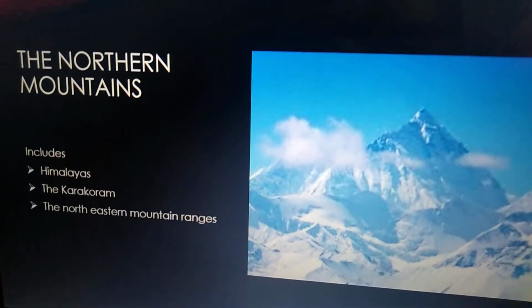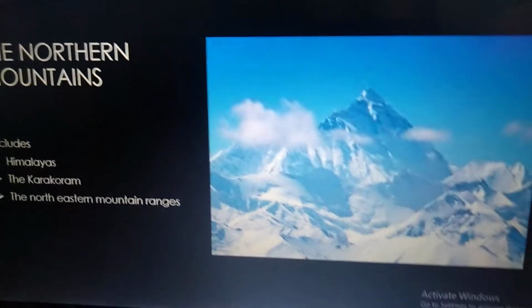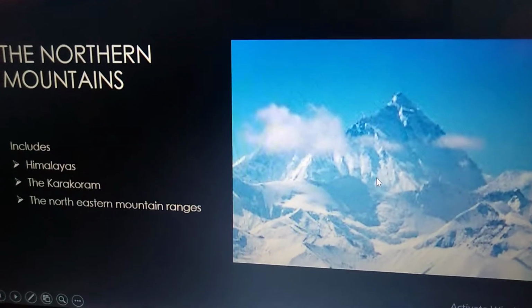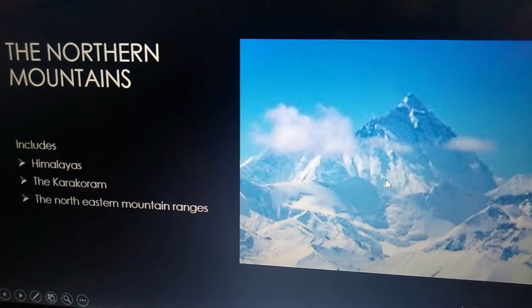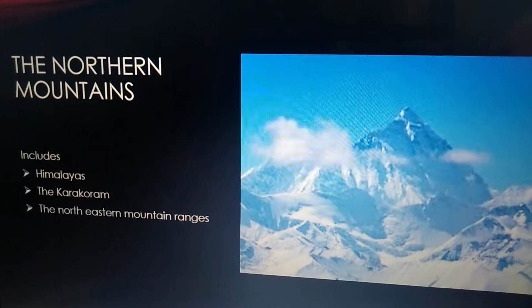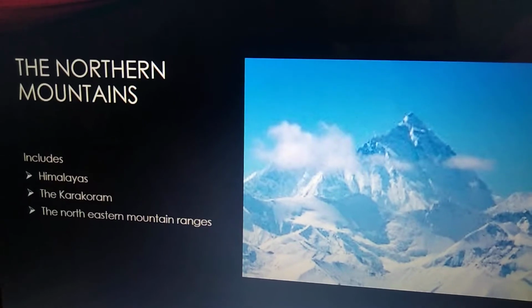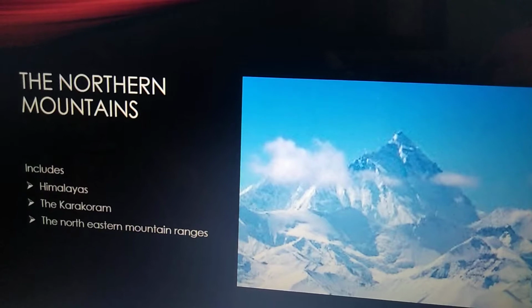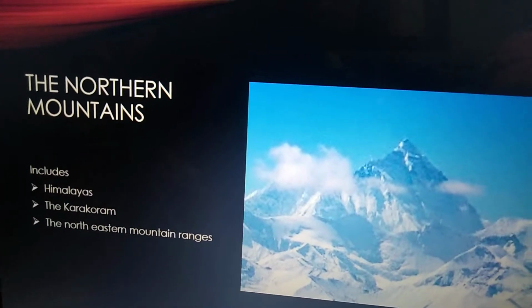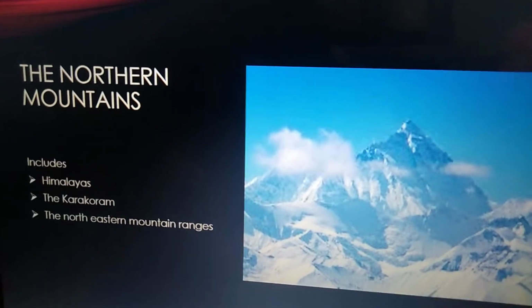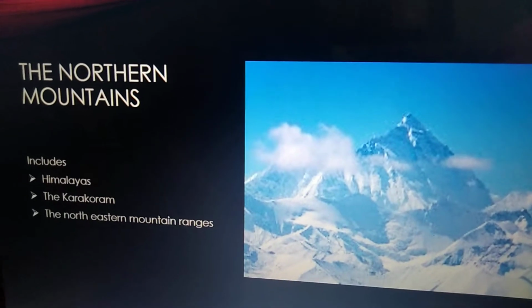The Himalayas are covered with snow. We can see in this picture clearly. These Himalayas are covered with snow throughout the year. The snow melts to give rise to a number of rivers like Ganga and Yamuna. So this snow will melt and convert into water and give rise to a number of rivers like Ganga and Yamuna.